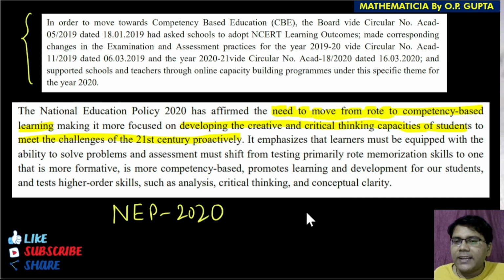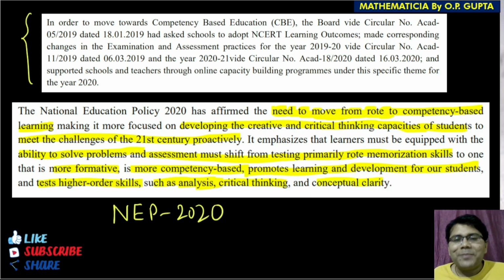It emphasizes that learners must be equipped with the ability to solve problems, and assessment must shift from testing primarily rote memorization skills to one that is more formative, more competency based, that promotes learning and development for our students and tests higher order skills such as analysis, critical thinking, and conceptual clarity.